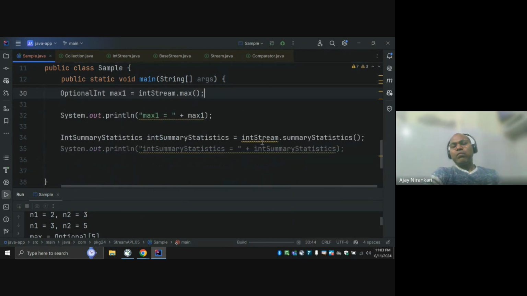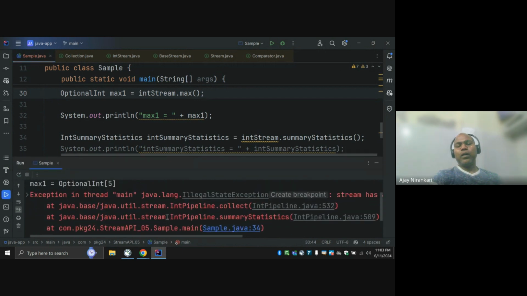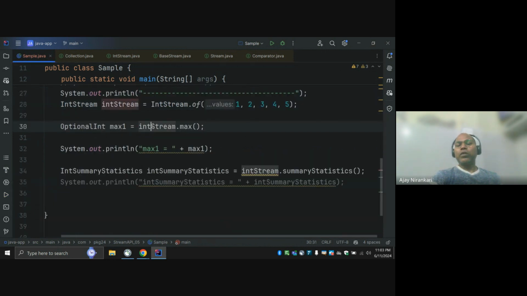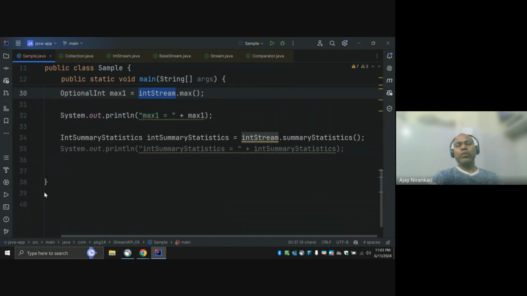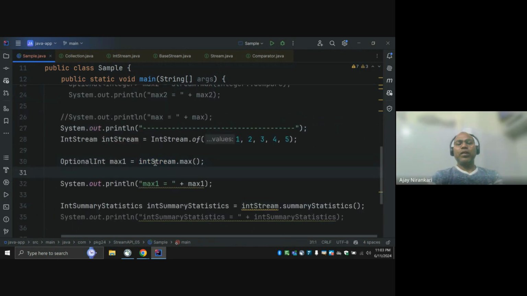So generally, these operations save developer time. Someone has to find the maximum, minimum, average. And if you know, the stream is already closed, you cannot reuse it. Notice here, our stream is opened and closed, right?